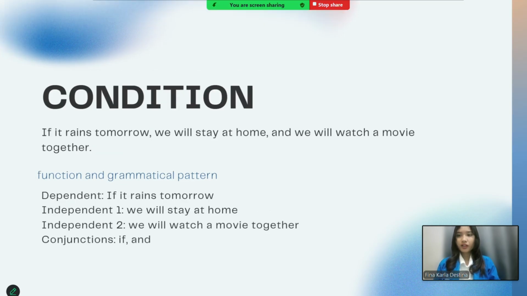Condition. The sentence is: If it rains tomorrow, we will stay at home and we will watch a movie together. Functional and grammatical pattern. Dependent: if it rains tomorrow. Independent 1: we will stay at home. Independent 2: we will watch a movie together. And the conjunctions are if and and.